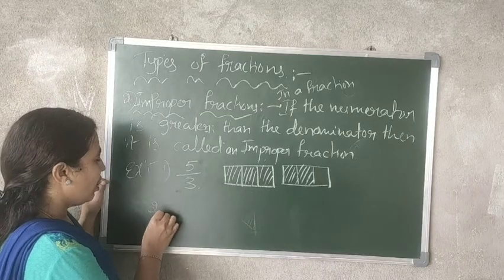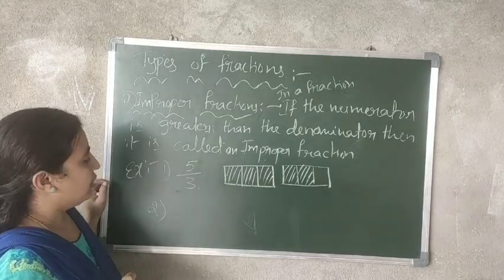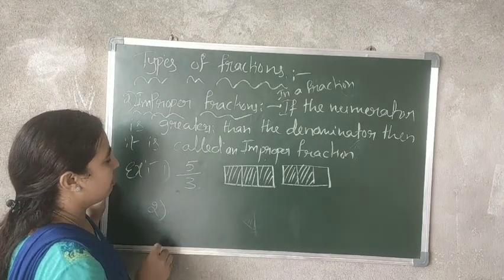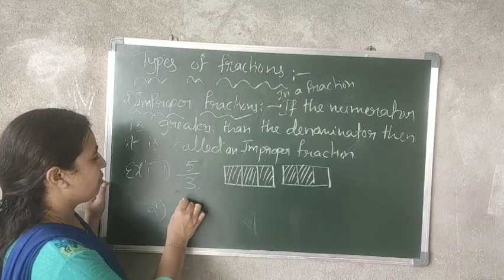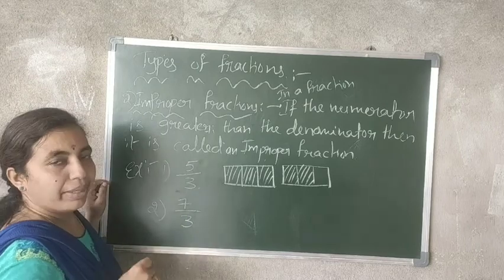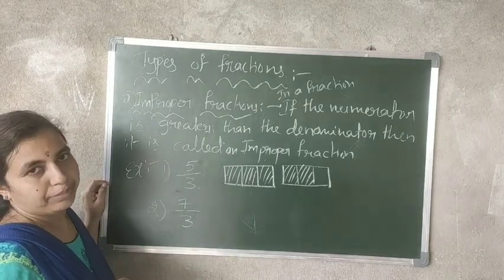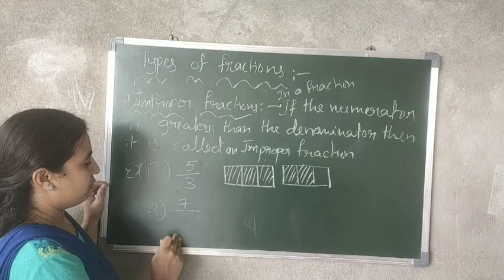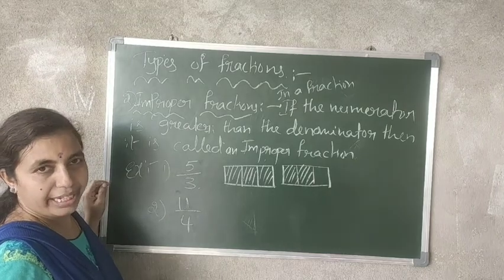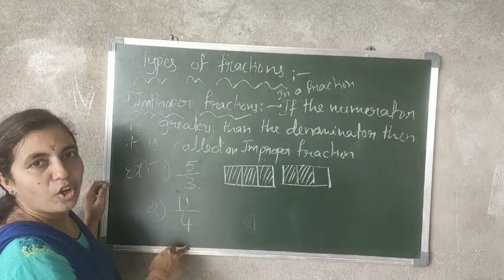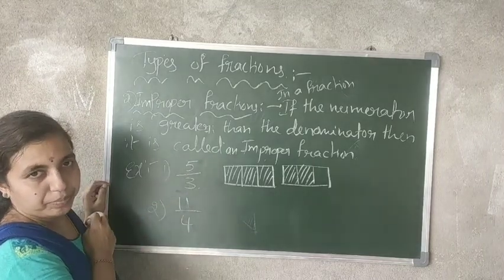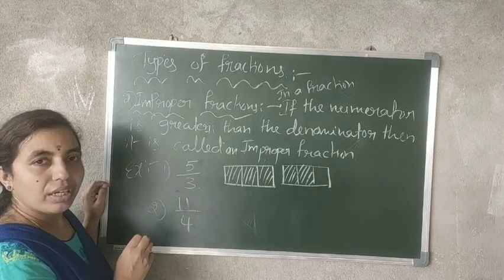Okay. Now second, one more. What should I take? I'll take 11 by 4. See, the numerator is 11 and the denominator is only 4. The numerator is greater than the denominator. So this is called an improper fraction.